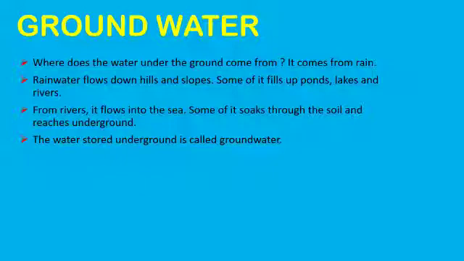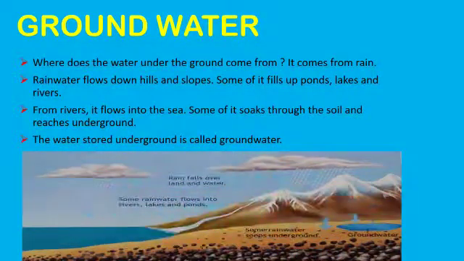So children, let us discuss this. As it is shown in this picture, it's the rainwater which fills in lakes, rivers, seas, etc. Some of the rainwater also seeps into the ground. So, there is some water found underground and we call it groundwater.